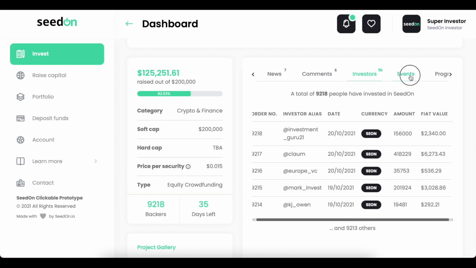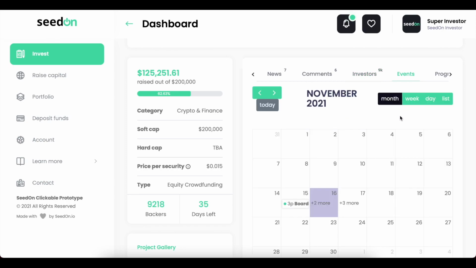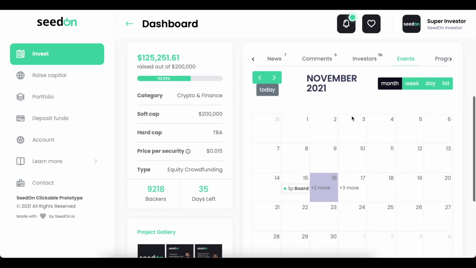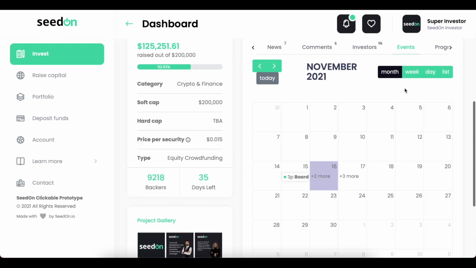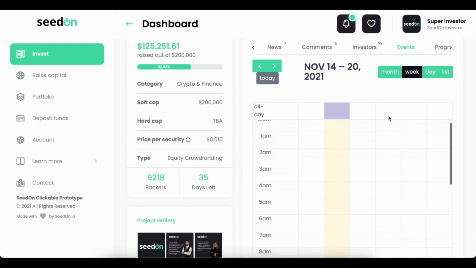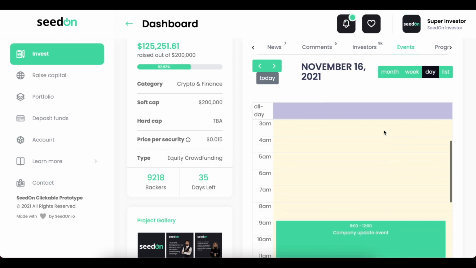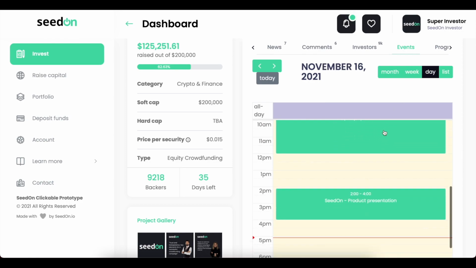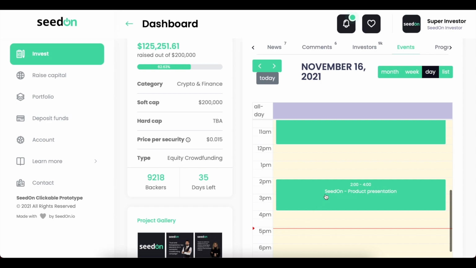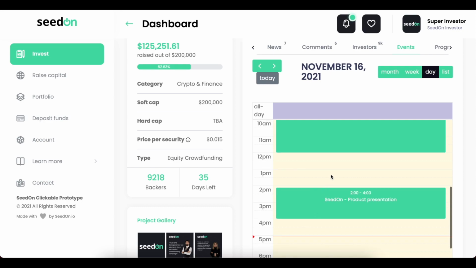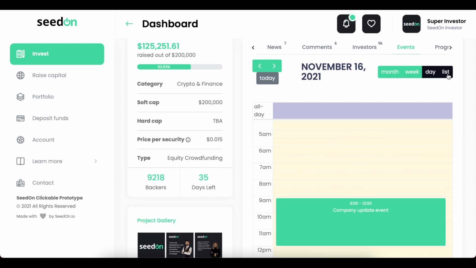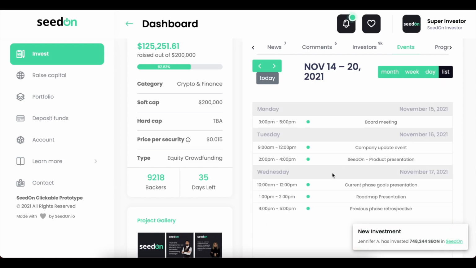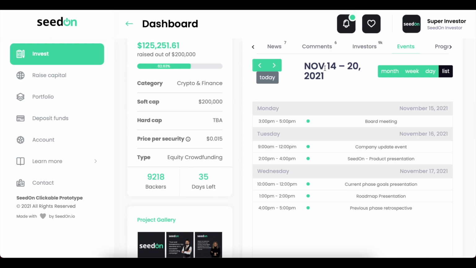Then next we have the events tab. This is the tab where you can see the events for the project, and we can see those by month, by week, or day, and this is going to show us where we are in the day. So according to the calendar, those have already been in the past. And we also have the list, and here in the list we can just see all the events for the current week.